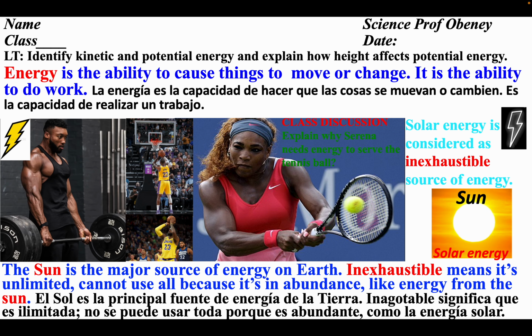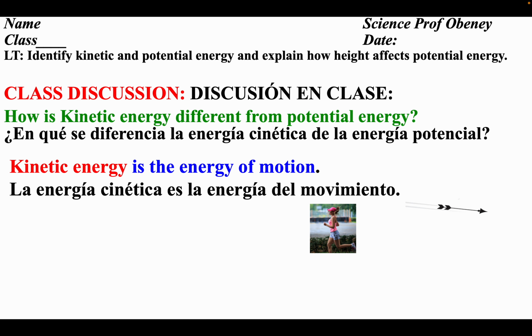It's inexhaustible. Right now, if I ask you, what does it mean to be exhausted? That means you don't have energy. You are tired. Okay? So inexhaustible is the opposite. So inexhaustible means unlimited, cannot use all because it's in abundance, like energy from the sun.